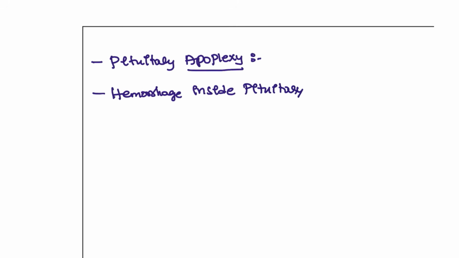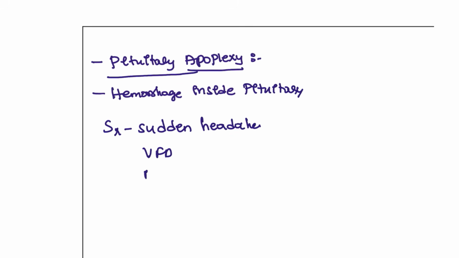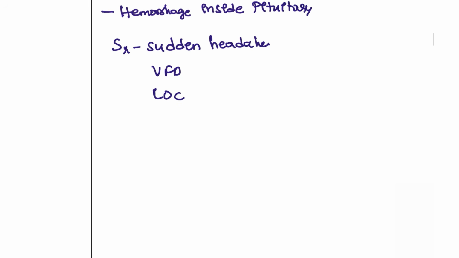So this is known as pituitary apoplexy, an emergency in this patient. Symptoms: sudden headache, visual field defects, and loss of consciousness. All these sudden symptoms will be seen in these patients. Treatment: after stabilization and recovery of the patient, you can give hormonal therapy.